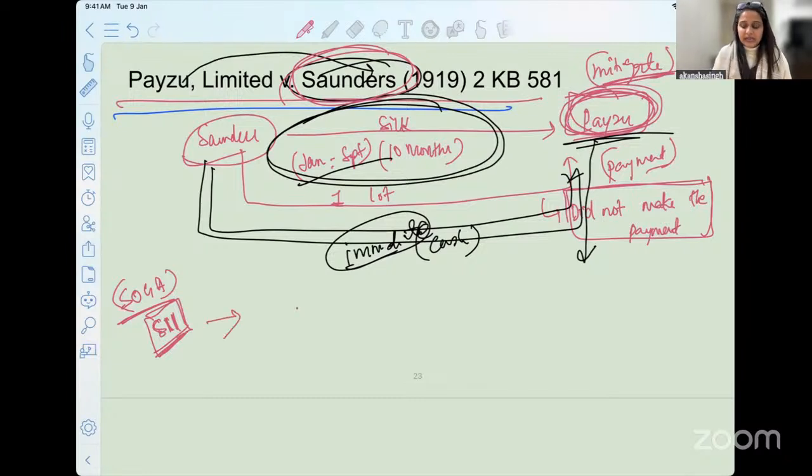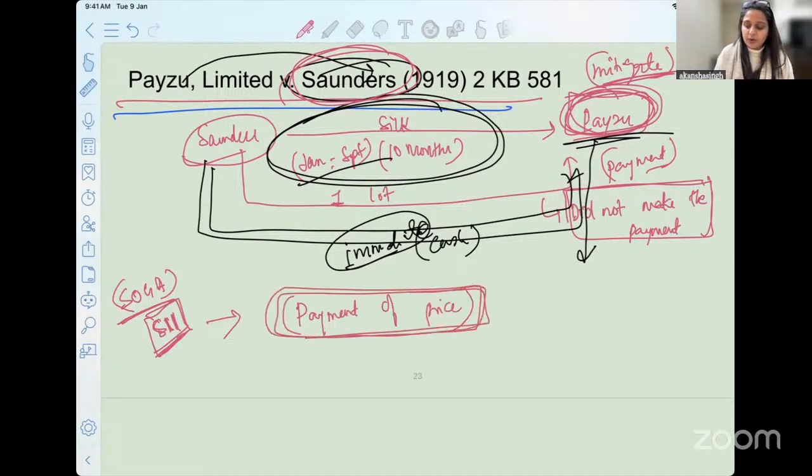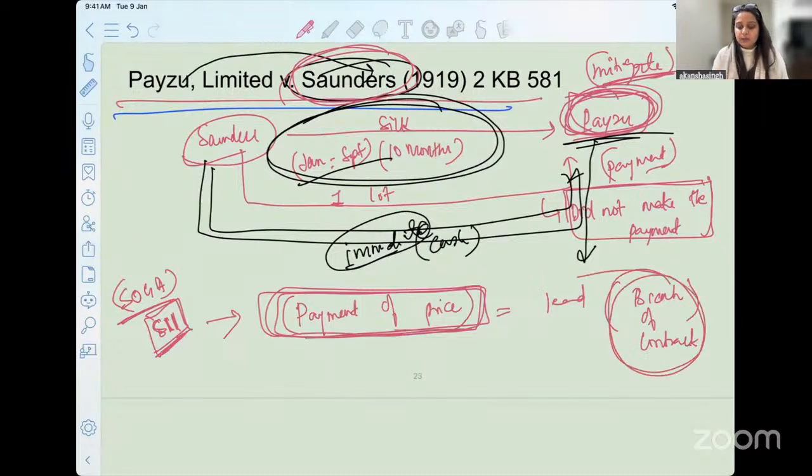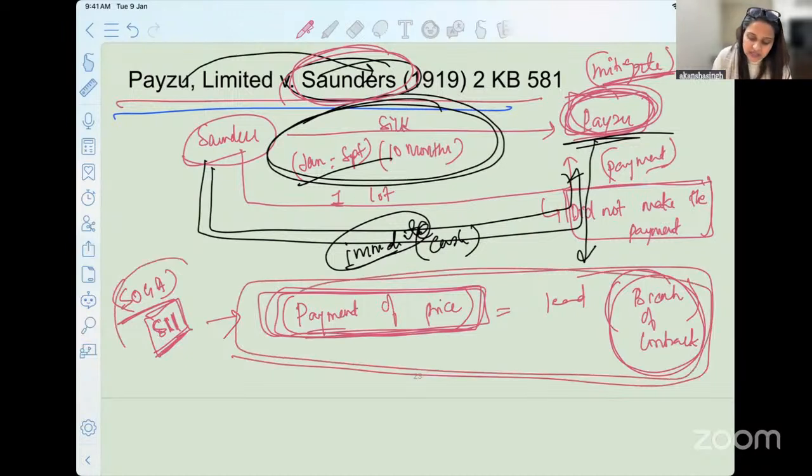They did what? They did not fulfill the payment of price. So if you do not pay the price, or if you do not pay the amount that you have promised, will this lead into breach of contract or not? Non-payment of the price, because Saunders felt that you did not pay me for the first lot. This is breach of contract by you. So is this really a breach of contract? You will get the answer when you refer to Sale of Goods Act section 11.